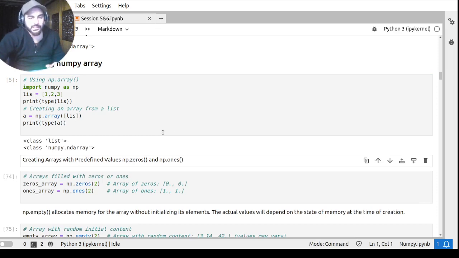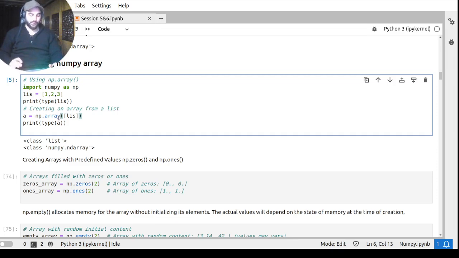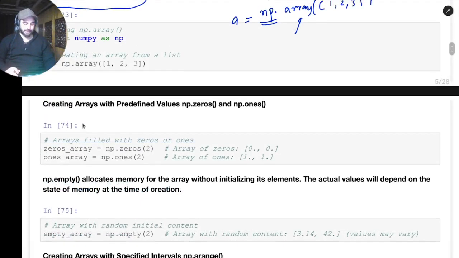Now you can see that this is a numpy ndarray. So we had a list, and we converted it by using the function np.array. Initially it was a list, now it will be treated as a numpy array. So this is how we create arrays. I showed you just a simple example of how to create these numpy arrays.